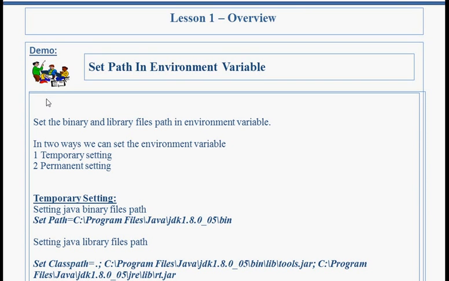Now let's check how to set the binary files and the library files path in the environment variable permanently.